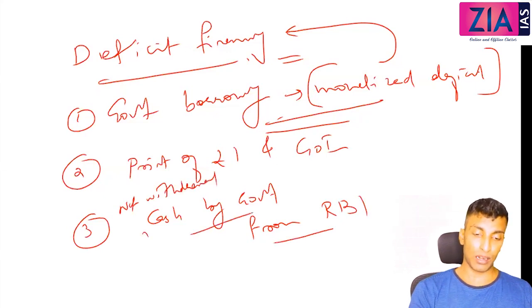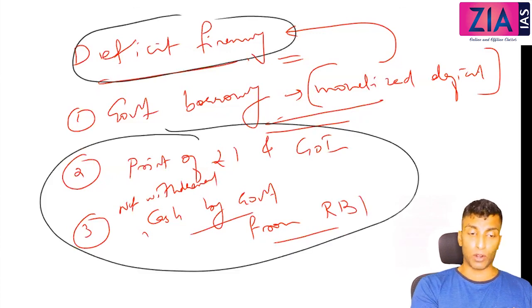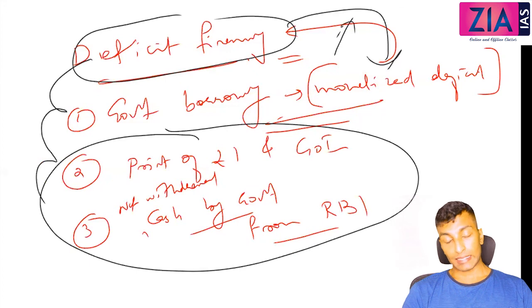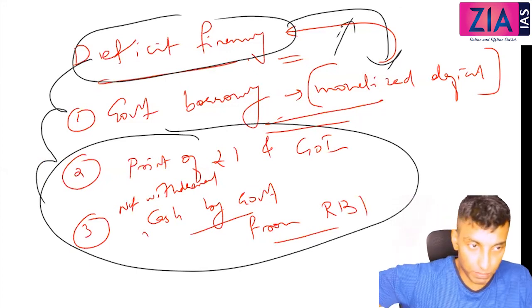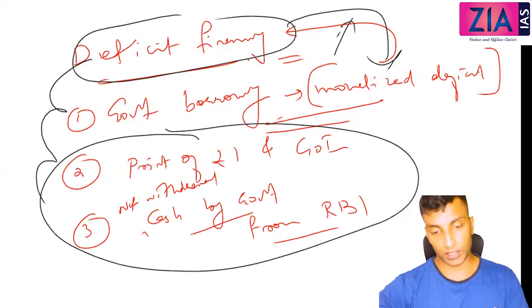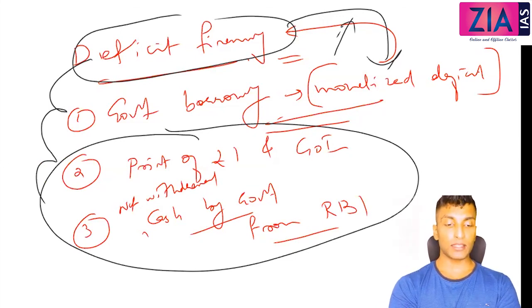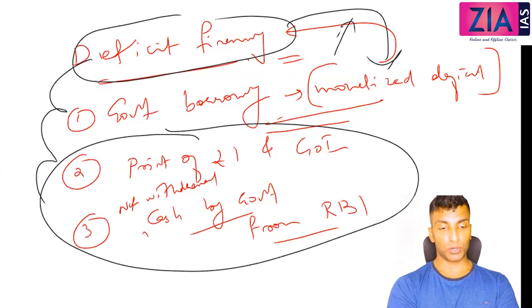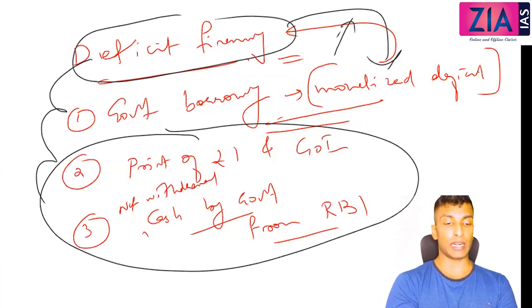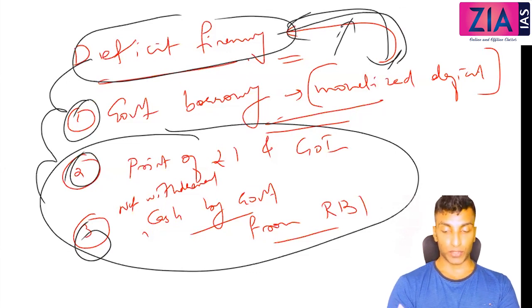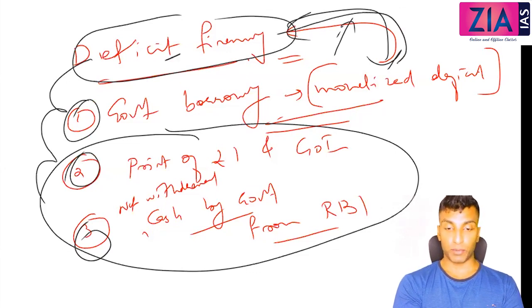So see, these two are not important, not significant. That's why I've told you, deficit financing means all these three are part of deficit financing, but these two are used synonymously. Both are almost the same. Only this is the technical difference. If I ask you what is deficit financing, you should be in a position to tell that these are the three components, and in that, monetized deficit is actually one of the components. So deficit financing is broader.